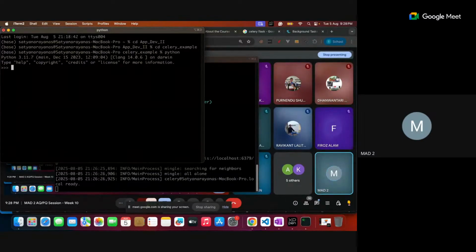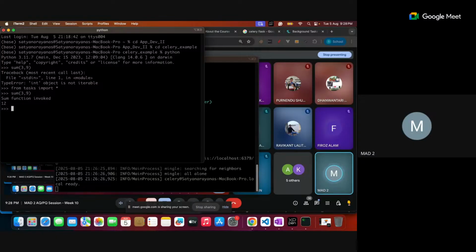I'll call that, maybe sum of 3 and 9. Oh, sorry, I have to import whatever tasks are available. Let me import from tasks import all. Of course, all things are imported. Yeah, it is done.